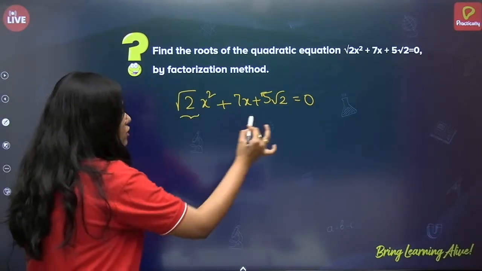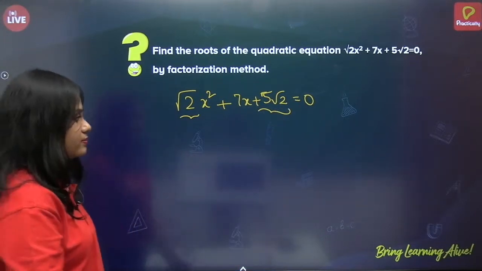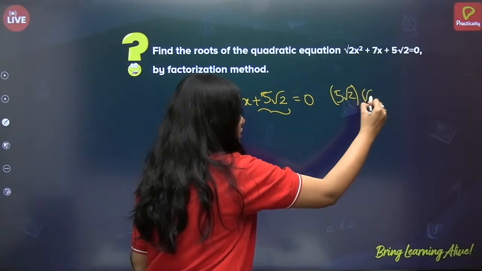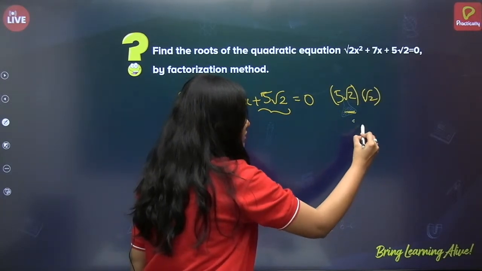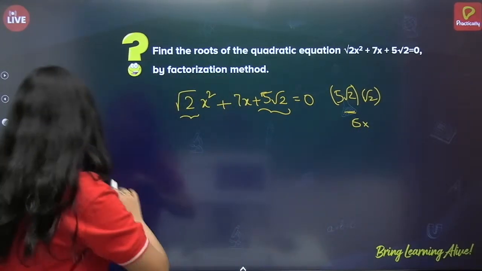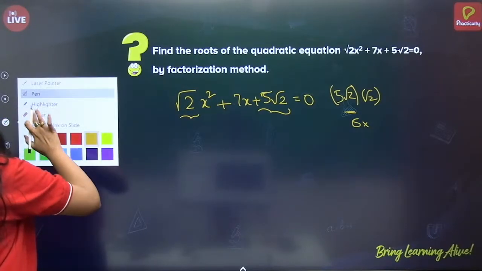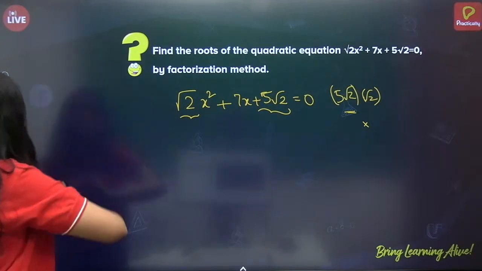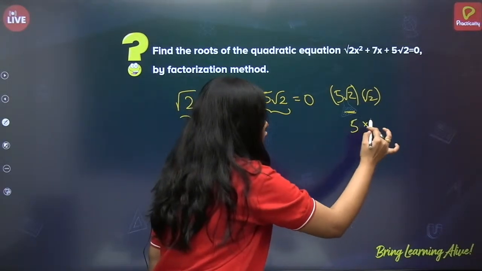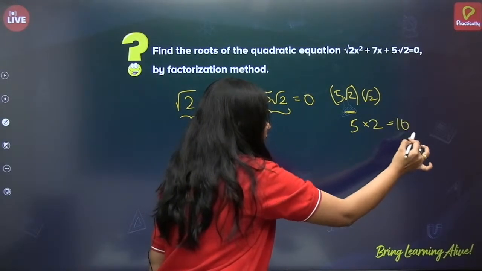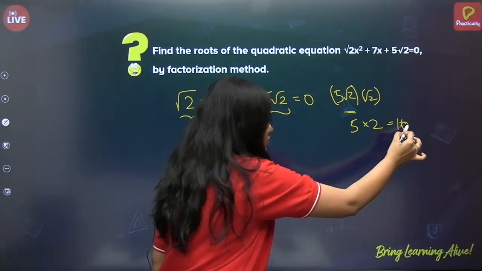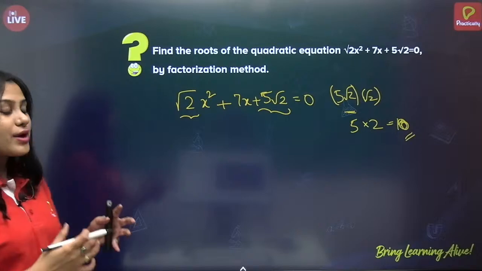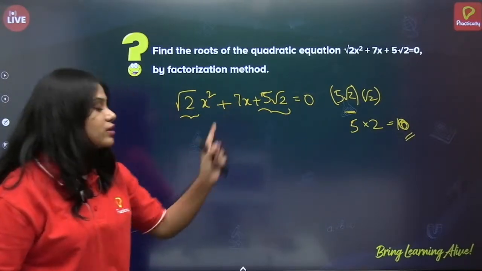Now root 2 into 5 root 2 is what? 5 root 2 into root 2 is 5 into 2, that is nothing but 10. So how can I write 10? 5 plus 2 is only 7.